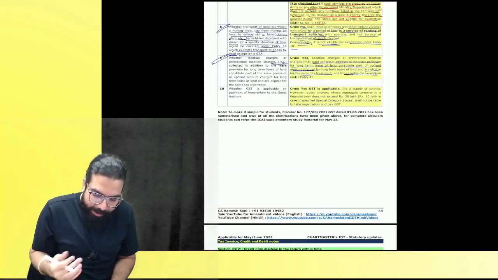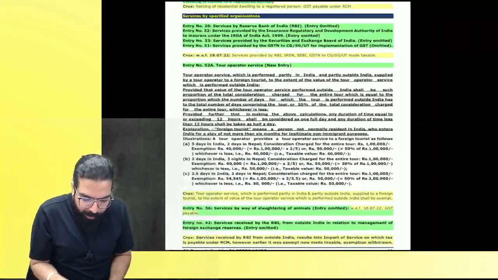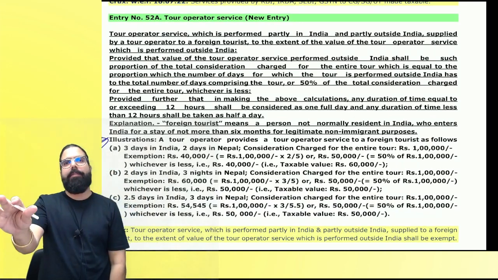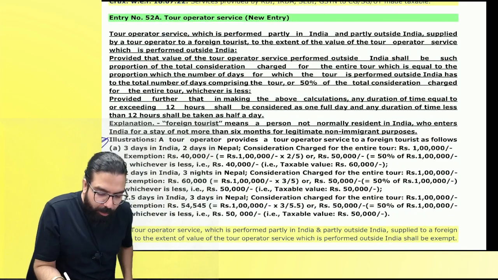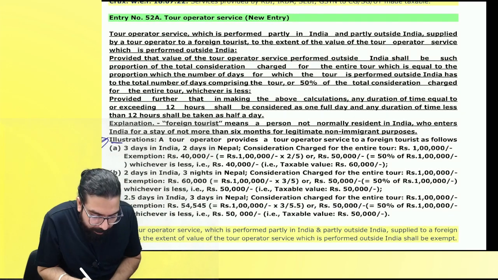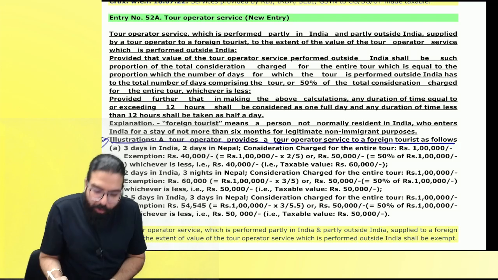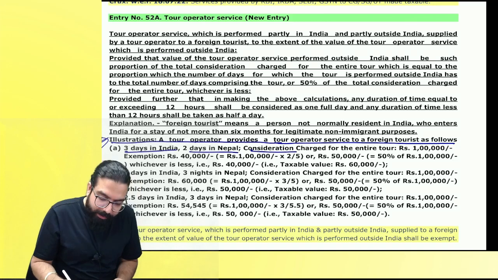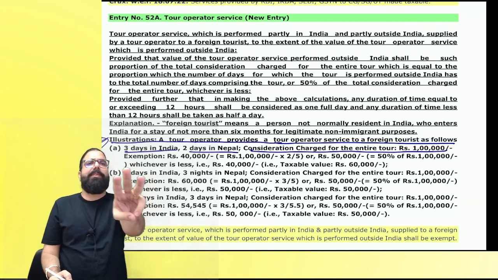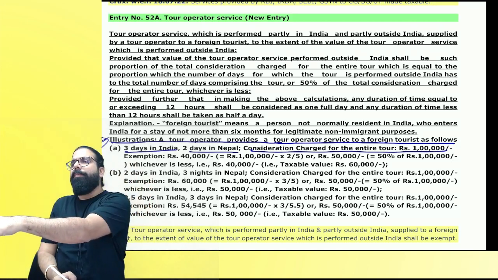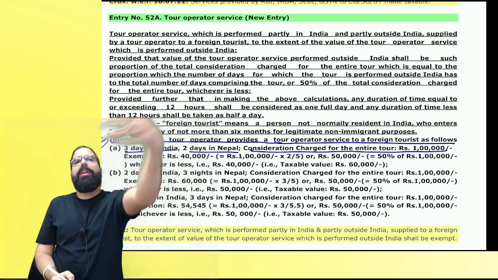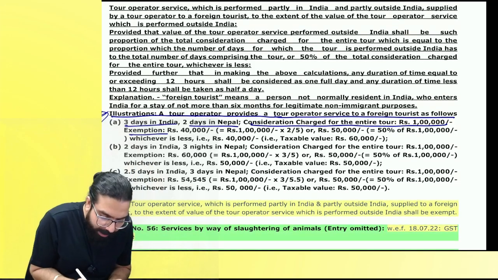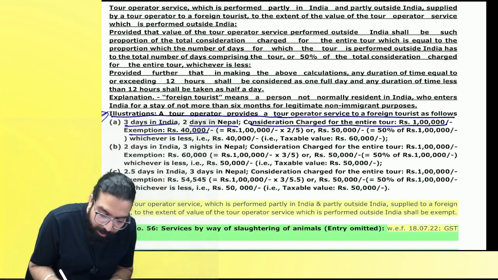Now, everyone, I want to go ahead and cover this from our amendment booklet. Everyone, see over here. Illustrations I'll teach you so that you understand very easily. Okay, please listen. See over here. You tell me. A tour operator provides tour operator service to a foreign tourist as follows: 3 days in India, 2 days in Nepal, and consideration is 1 lakh rupees. How much will be for India, everyone? 60,000 for India, 40,000 for Nepal. So 40,000 will be exempted, 60,000 will charge GST. See over here, exemption 40 or 50,000.